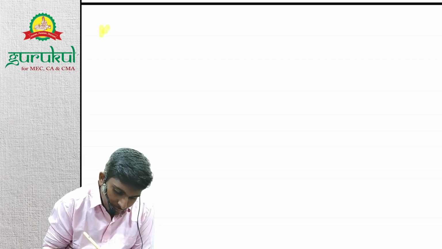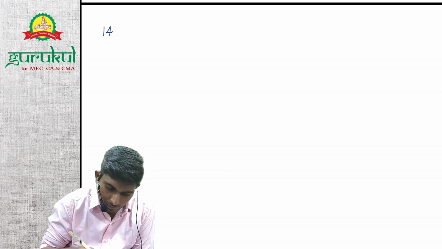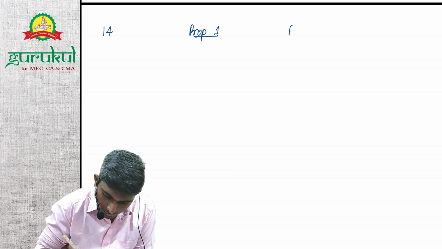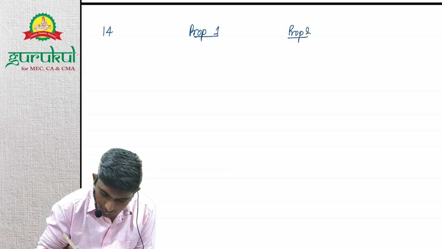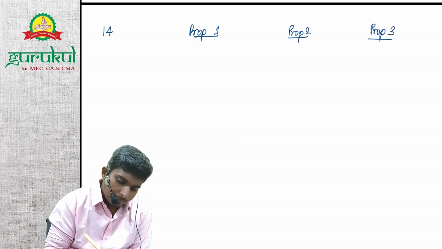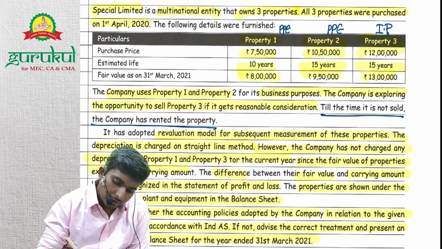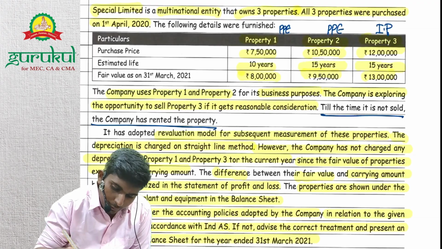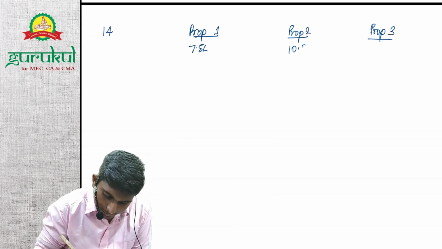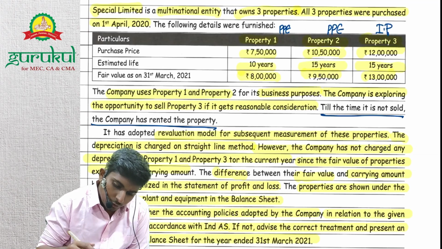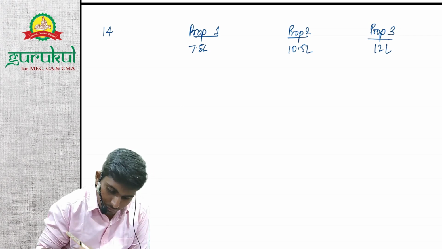Question number 14. Property 1, property 2, and property 3. So property 1 purchase price is 7.5 lakhs, 10.5 and 12. Useful life is 10, 15 and 15.